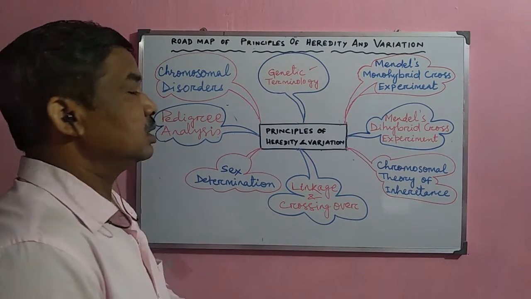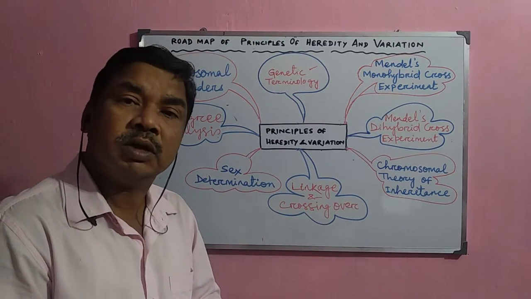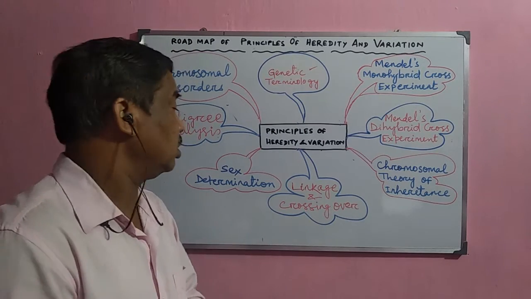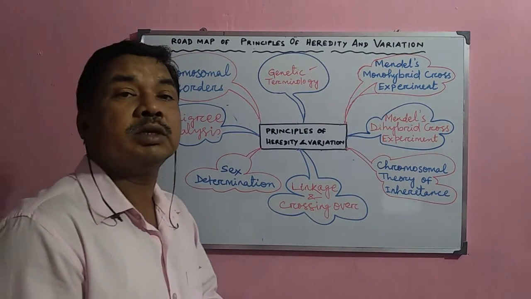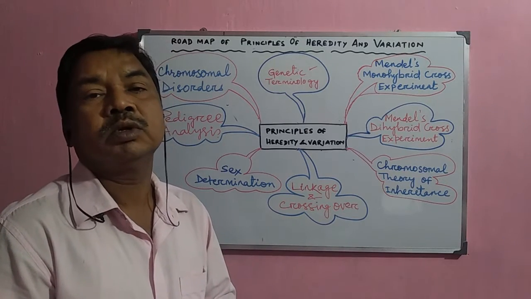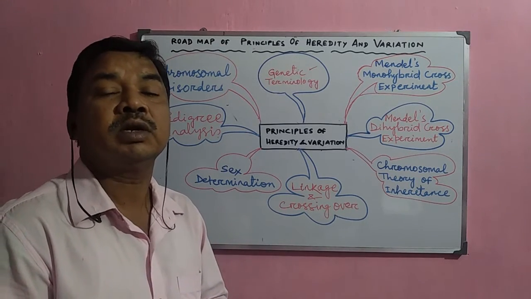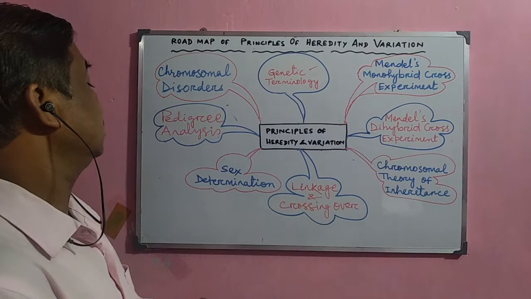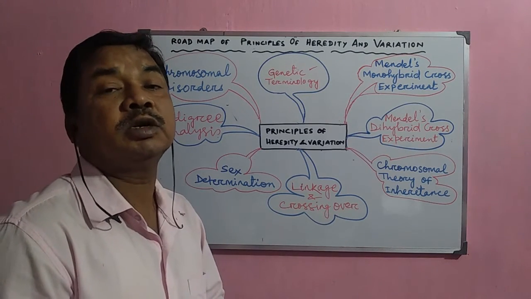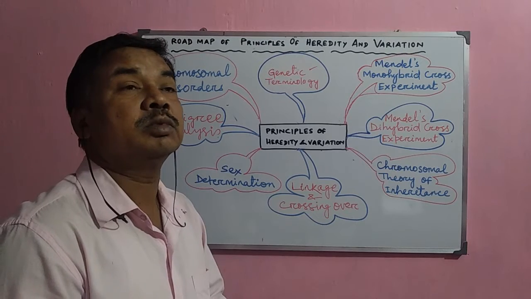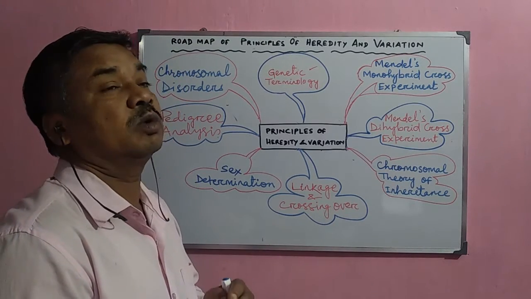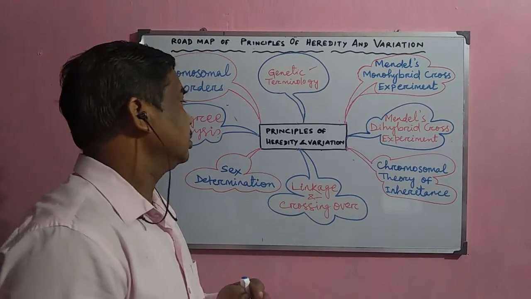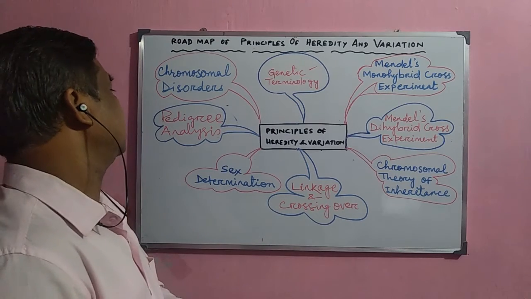Next, there are different chromosomes present in the body of the organism. Some are autosomes and allosomes, and the sex of the organism is determined by certain chromosomes. How the sex of different organisms is determined on different bases, we shall discuss in sex determination. In the case of human beings, the chromosomes are X and Y. In other organisms, sometimes it is the WXY type. So we shall discuss sex determination in detail.